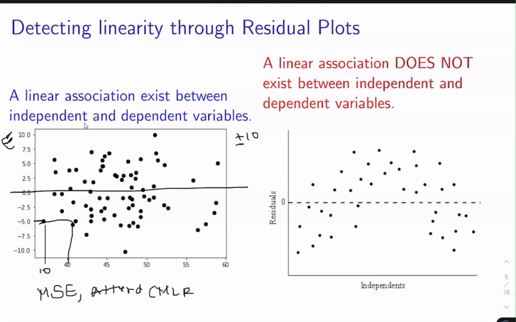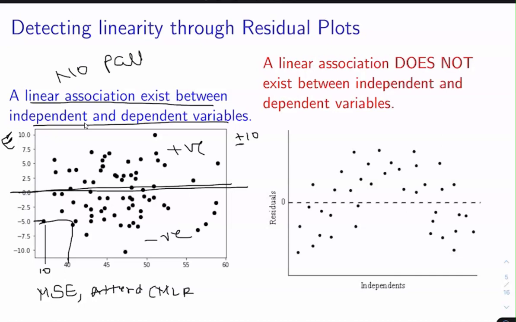And if you don't observe any kind of pattern in this error plot, then it means that a linear association exists between the independent and the dependent variable. If all the dots are evenly distributed along the positive side and along the negative side, and no pattern exists on the error plot, then it is an indicator that a linear association exists between the independent and the dependent variable.